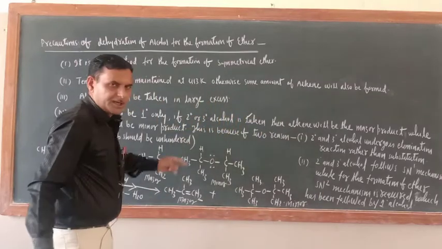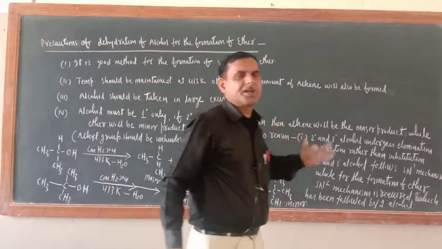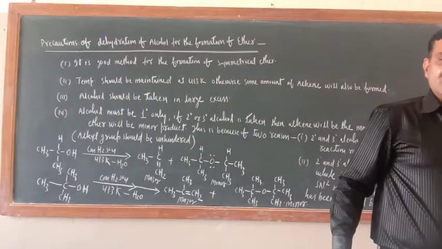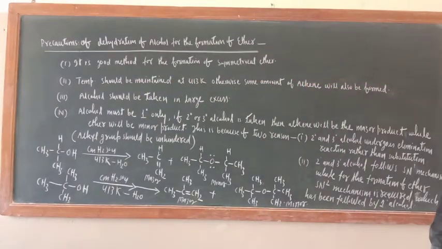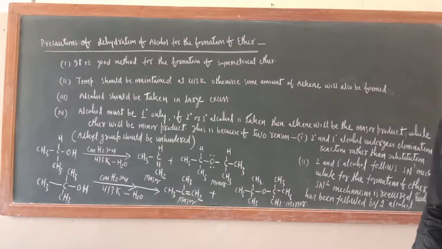So ether will become the minor product if you take 2 degree and 3 degree alcohol. Instead of substitution reaction, elimination reaction will take place. Instead of SN2 mechanism, SN1 mechanism will take place. So I hope that you understood this one.